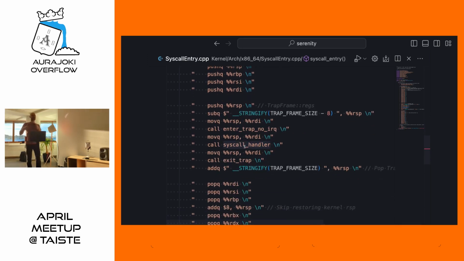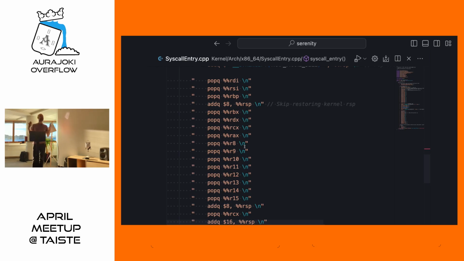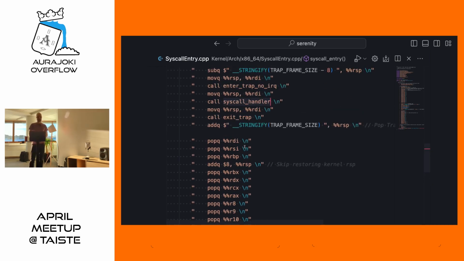Next up is actually executing the system call with the system call handler. We'll take a look at that in a bit. And once we have executed our system call, in our case, we have written the sysinfo structure to the address location where our user space application, our Aurajoki application, can read it. Then we just restore the application execution back to our user space application. So as simple as that.